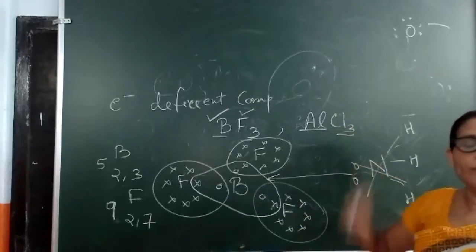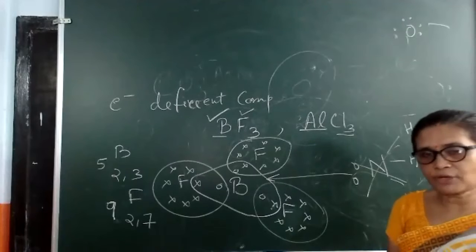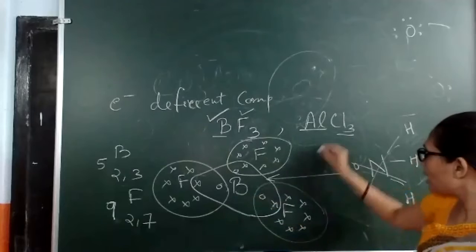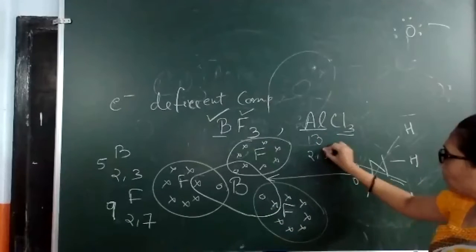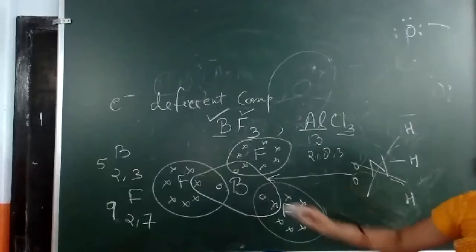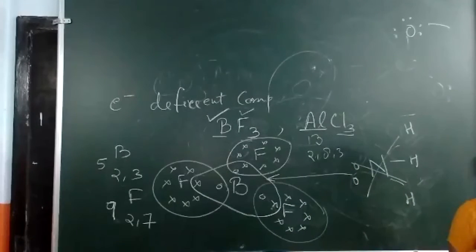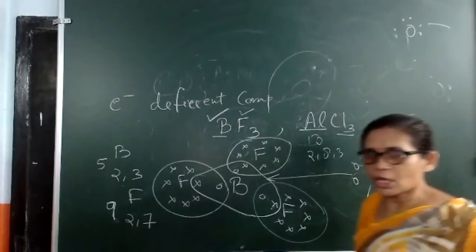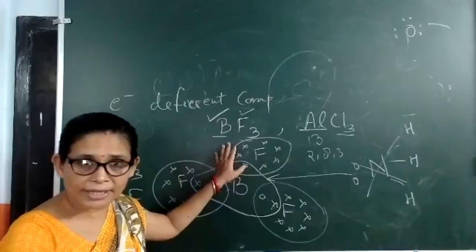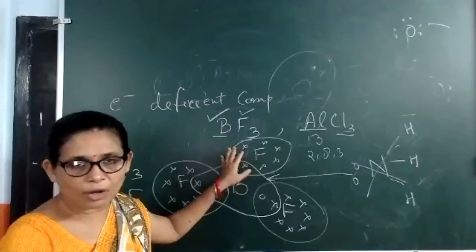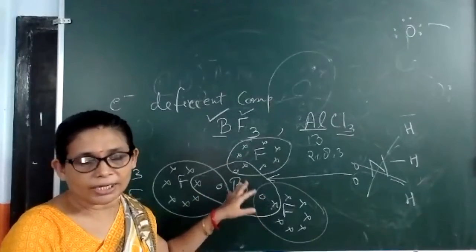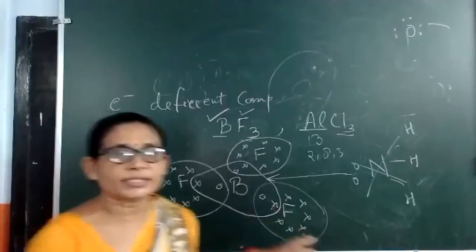The same will happen with aluminium chloride also. You try it afterwards, aluminium chloride in the same way. Aluminium also belongs to the same group, group 13. Aluminium is atomic number 13, so it is having 2, 8, 3. So aluminium also is having 3 valence electrons. So the same condition aluminium chloride will also face. So these are the electron deficient compounds which show violation of octet rule. And you will keep in mind the examples of electron deficient compounds because they behave as a very important type of reagents, like they are electrophiles, they behave as Lewis acids, like that.